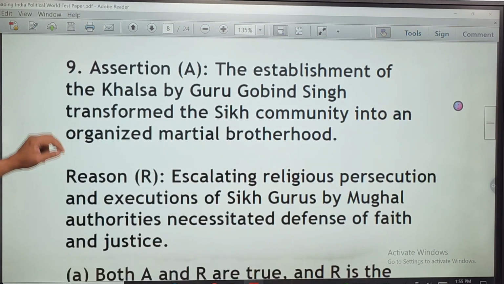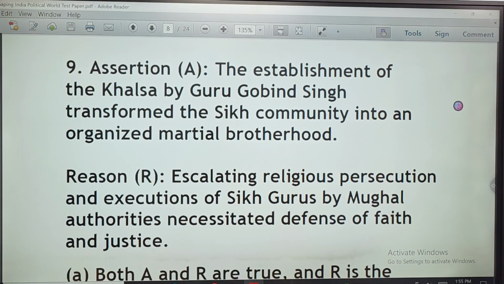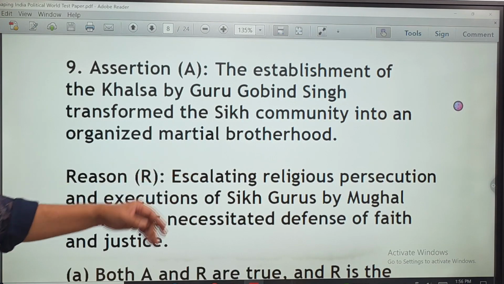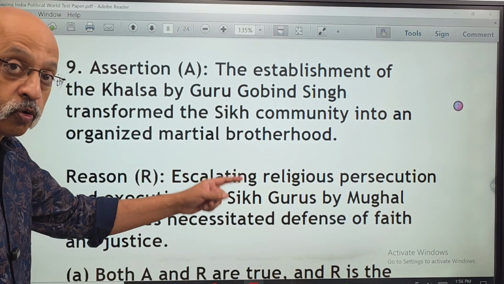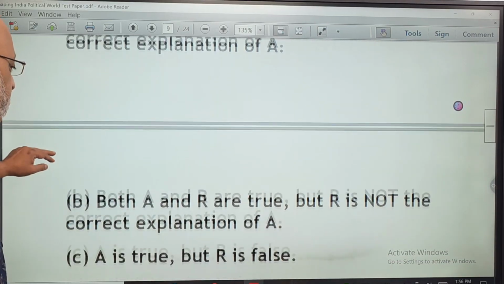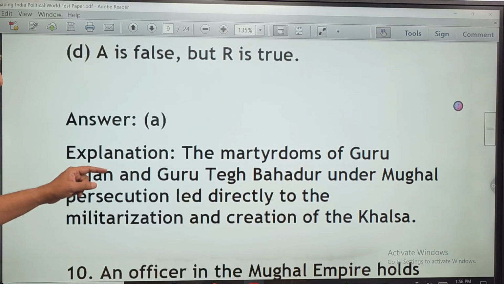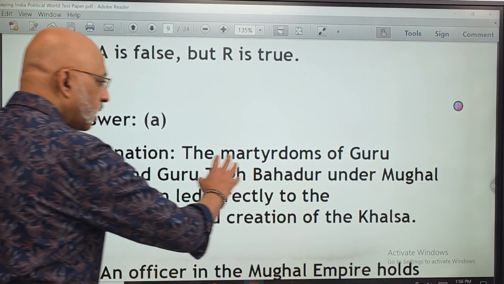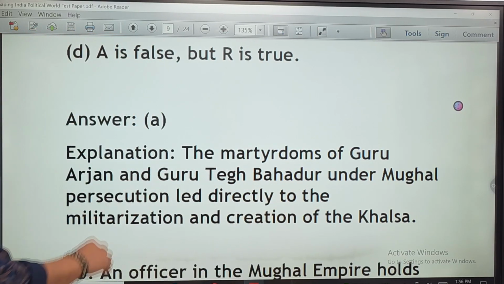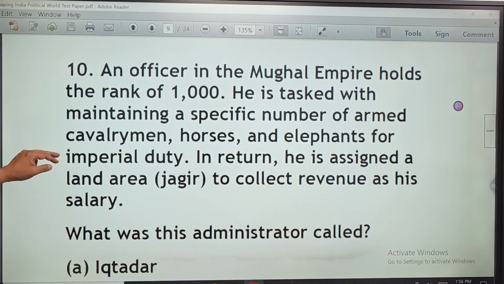Let's come to another assertion and reasoning. This is about the Sikhs. Guru Gobind Singh transformed the Sikh community into an organized martial brotherhood, escalating religious persecution and execution of Sikh gurus by Mughal invaders, right? This is what he did. So whether A, B, C, D, whether it is correct or not, the correct option is option A. That Guru Arjan Singh and Guru Tegh Bahadur under Mughal persecution led directly to the militarization and creation of the Khalsa.